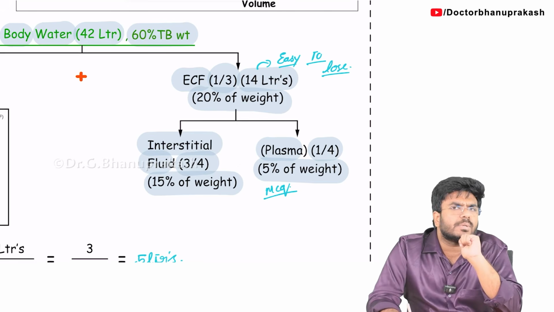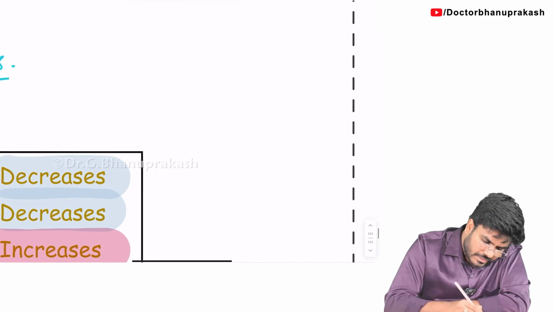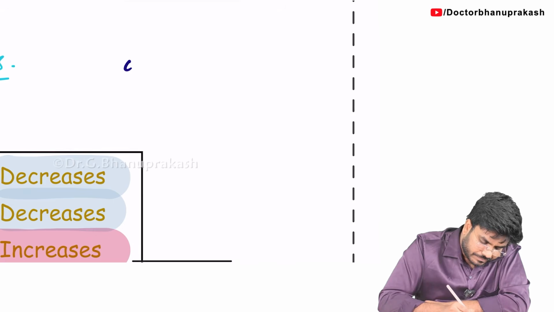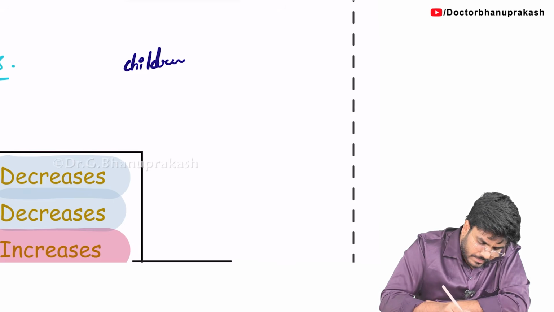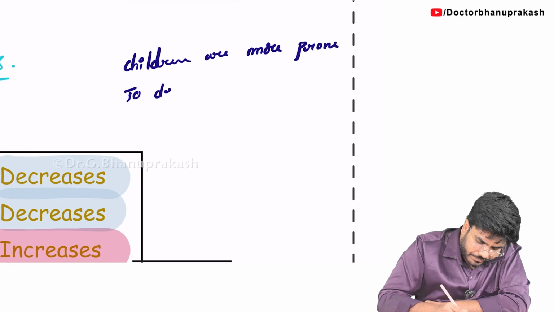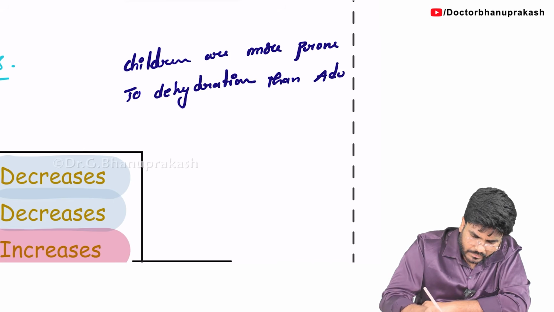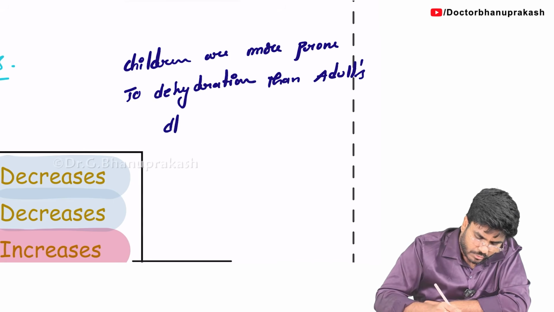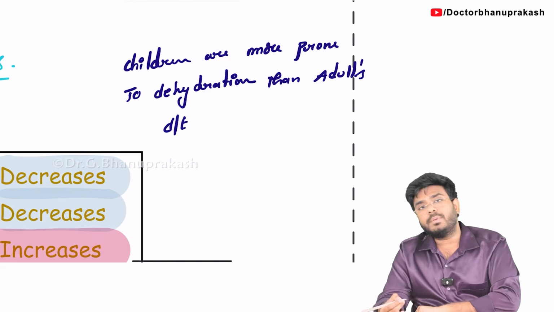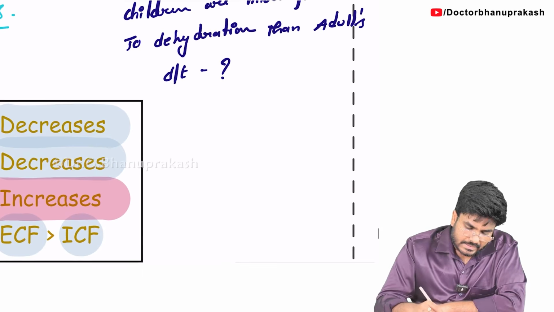Now why I'm saying this is because in the recent exam this question was asked: children are more prone to dehydration than adults, due to what? Children are more susceptible to severe dehydration when compared to adults. Why? The answer is what I have just told you.